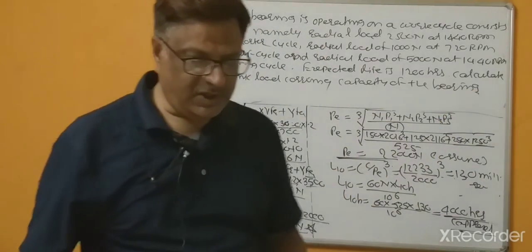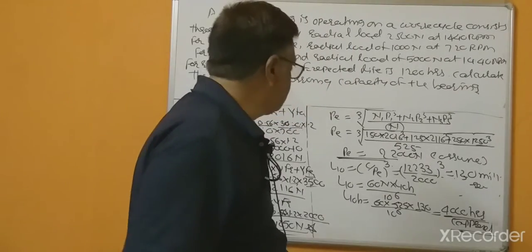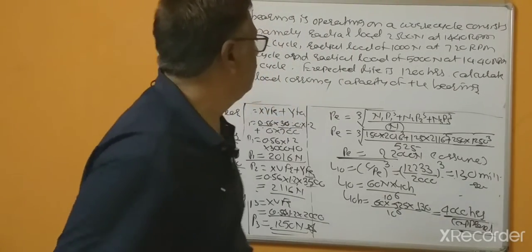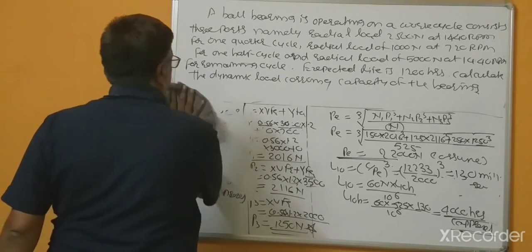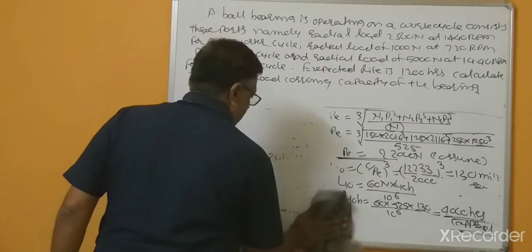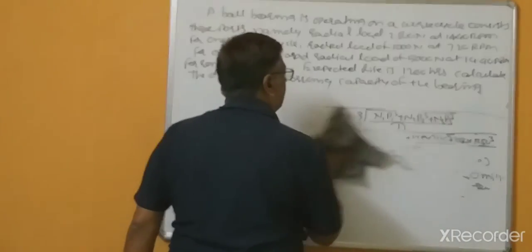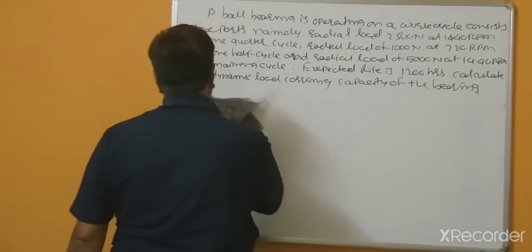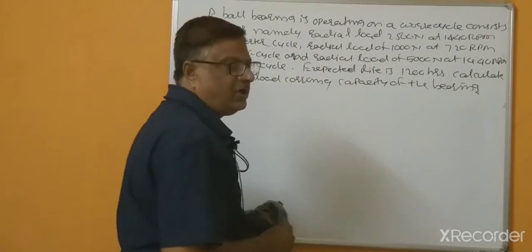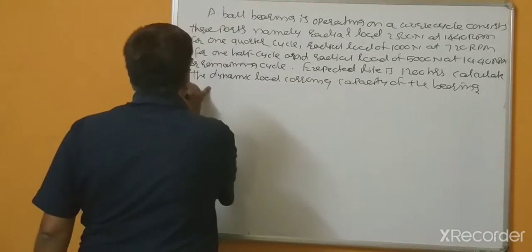So all problems are different. So in this problem, the radial load is given and expected life is given. So according to that, we can calculate the dynamic load carrying capacity of the bearings, that is C, that is to be calculated. So according to that, you can select the different bearings from the manufacturing catalogs.